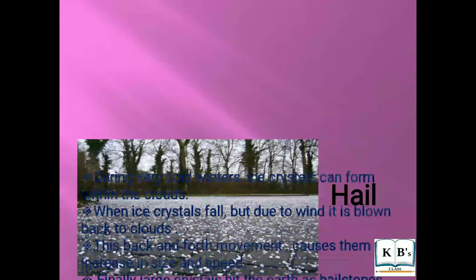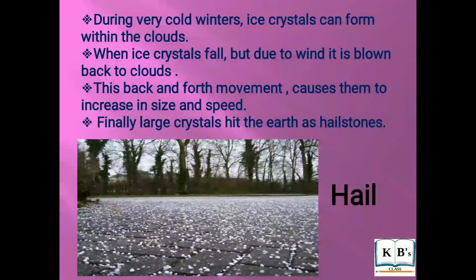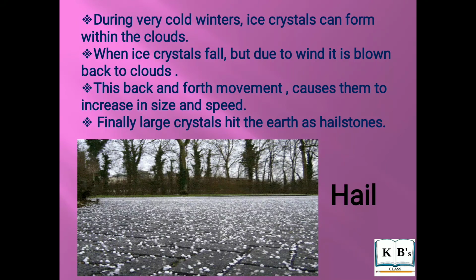Hail. During very cold winters, ice crystals can be formed within the clouds. When these ice crystals fall, due to the speed of wind, they are blown back to the clouds. This back and forth movement causes them to increase in their size and speed. Finally, large crystals of ice hit the earth as a hailstone.